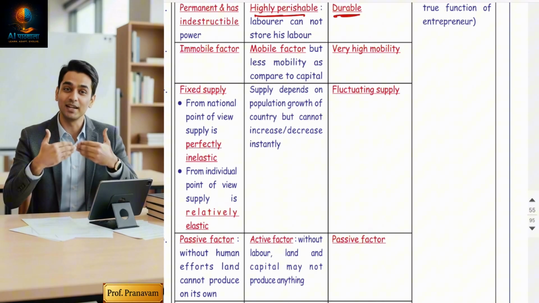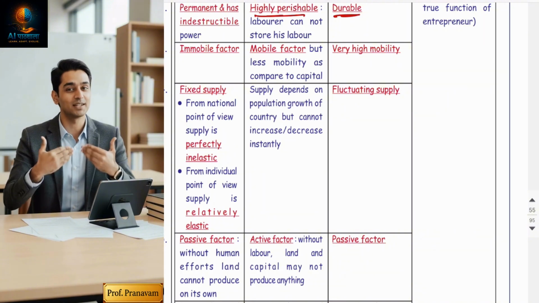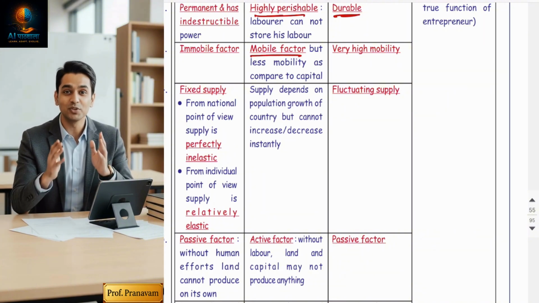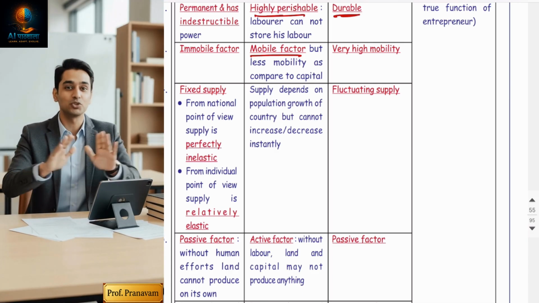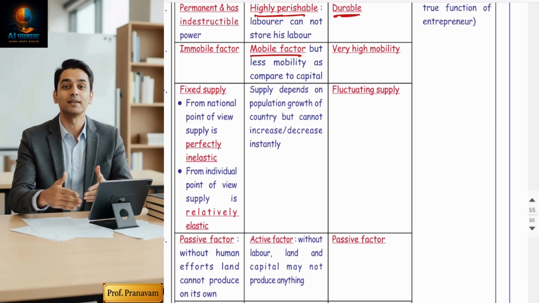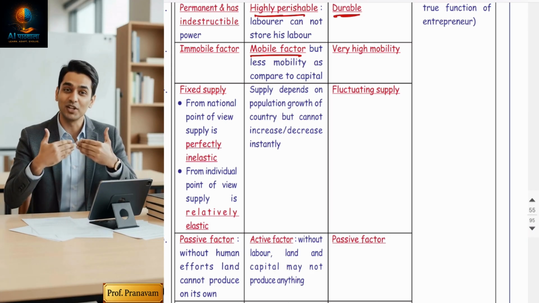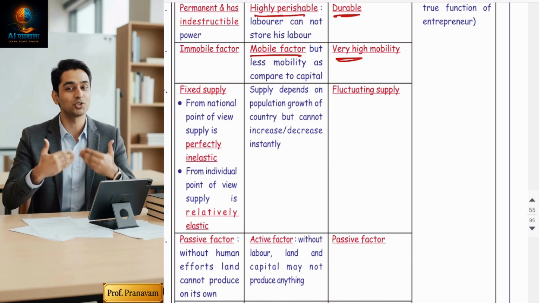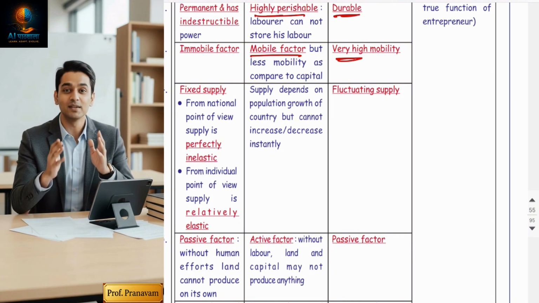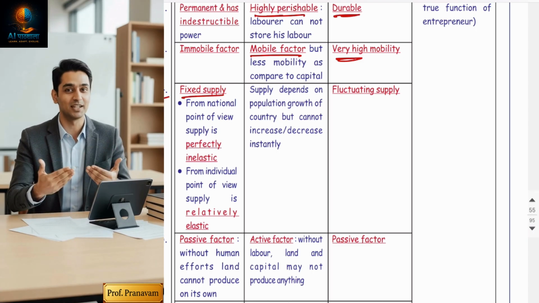Now, third, land is immobile. Of course, land is an immovable item. You cannot shift the land from one place to another. But labor is a mobile factor. For example, if I'm doing a job, to do the job, I always travel from my residence to the office. But I have limited mobility. Laborers enjoy mobility, but laborers are less mobile. Very high mobility is enjoyed by capital. Of course, technology, plant and machinery, money can be transferred from one corner of the world to another corner of the world. Right?